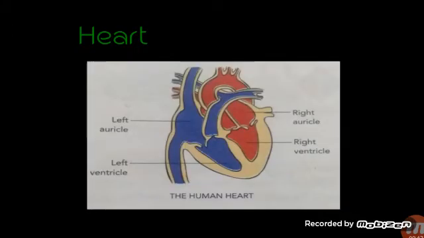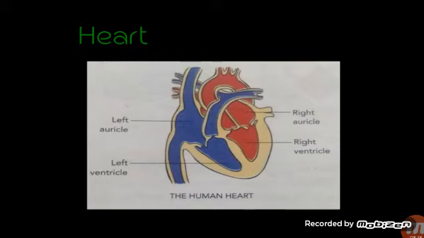First of all, we'll study about the heart. The heart lies between our lungs, slightly towards the left side of the chest. Just touch your chest and you will find it is slightly towards the left side.